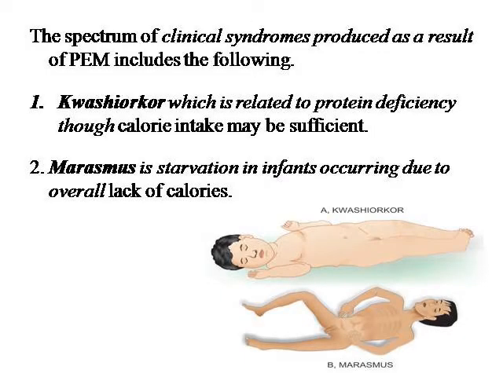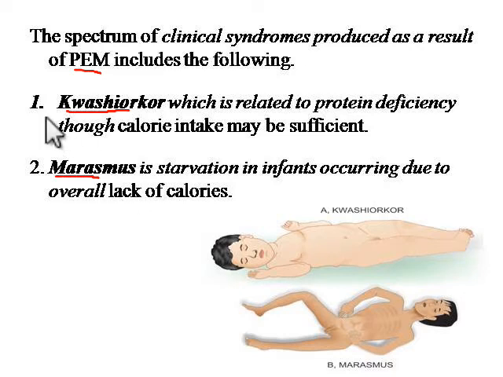Moving to the next part, the spectrum of clinical syndromes produced as a result of PEM, that is protein energy malnutrition, are number one, Kwashiorkor, and number two, marasmus. So what do you mean by Kwashiorkor? It results from protein deficiency though calorie intake may be sufficient. In case of marasmus, it is a starvation in infants occurring due to overall lack of calories.